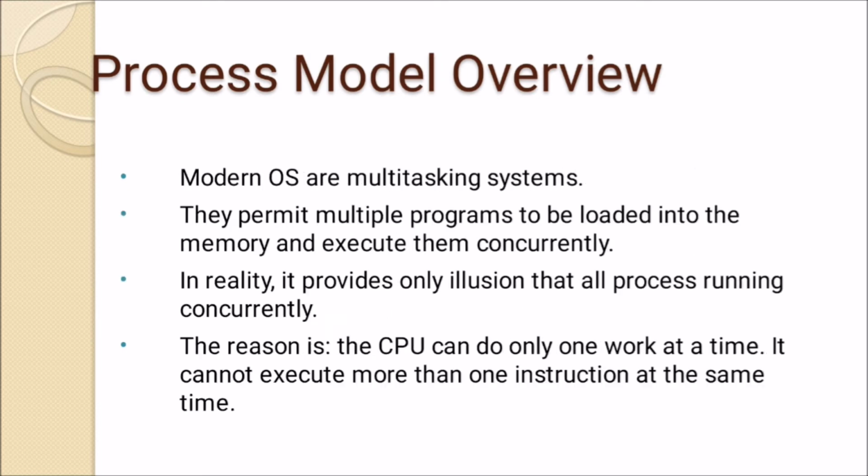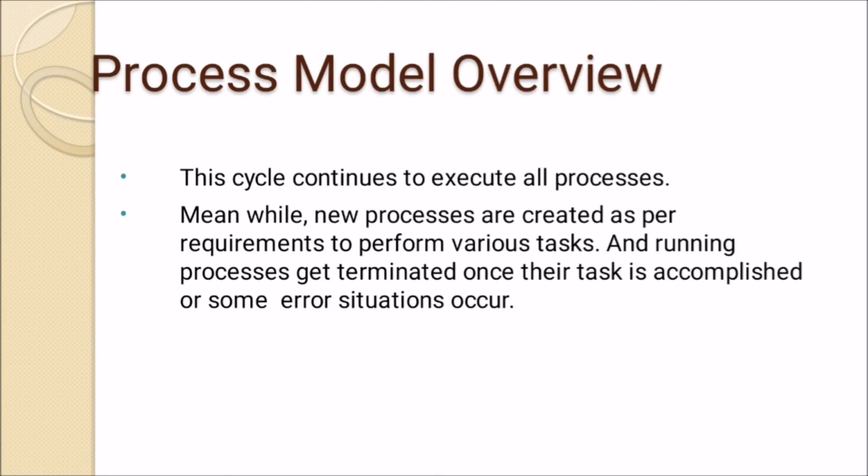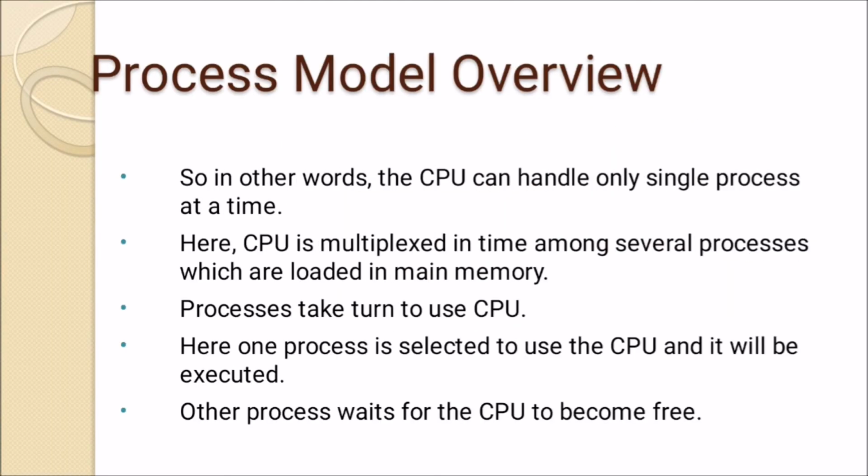This is what is actually shown in this model: at this particular time process A is running, for this time B is running, then C, then D, then again A, again B, again C and again D. So this is the time sharing operation actually. The CPU can handle only a single process at a time.